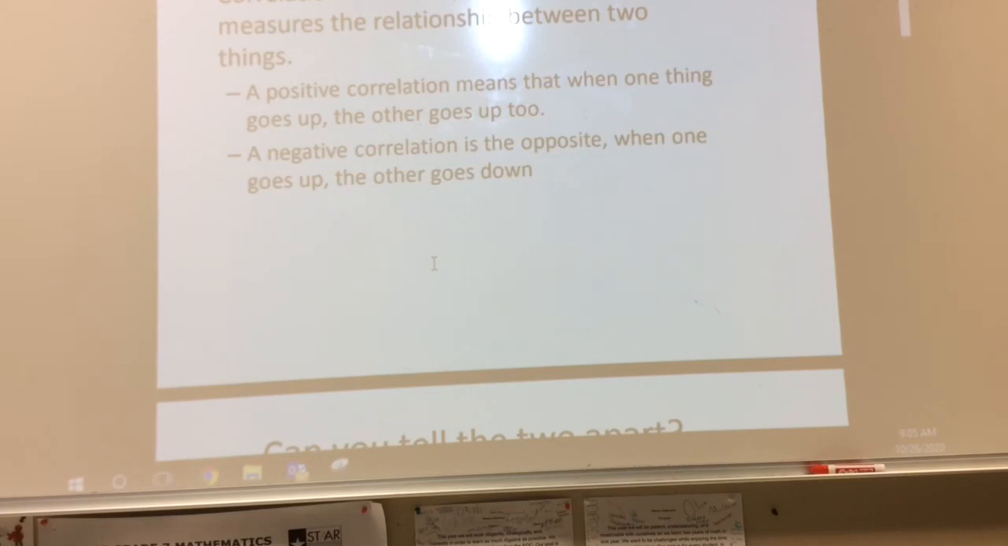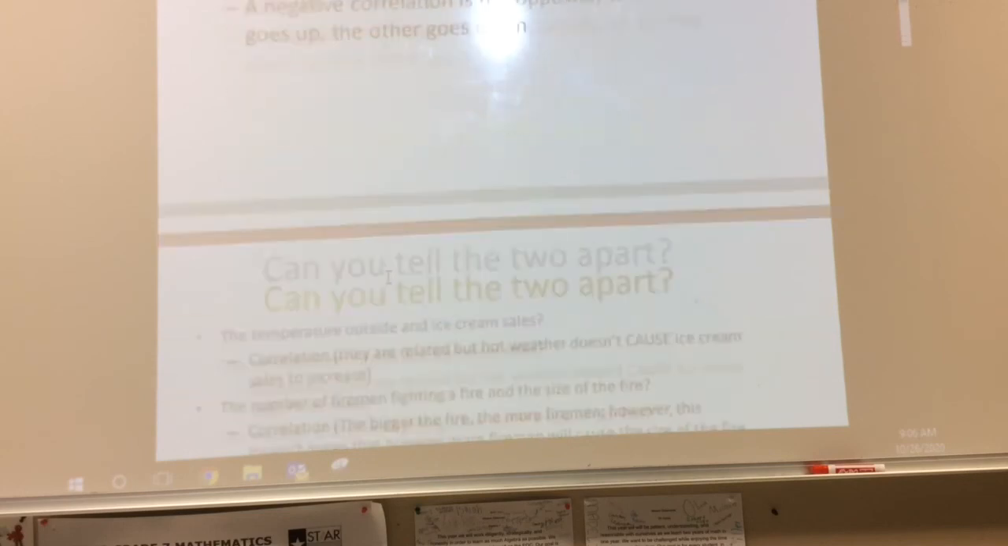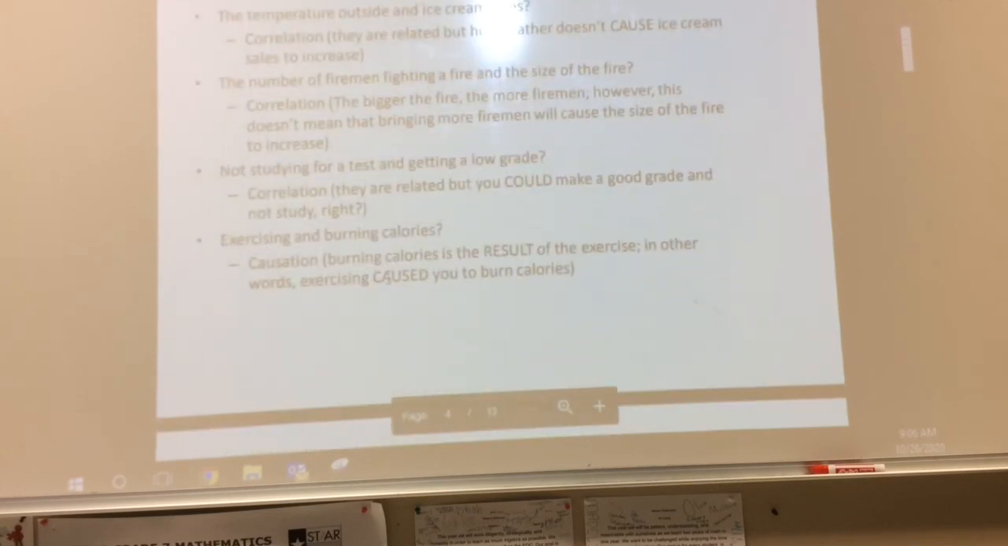If we want to make this more of a mathematical term, it's the way that x affects y. X is your independent variable, y is your dependent variable. So we're trying to figure out which one is causing it to happen. Can you tell the two apart? The temperature outside and ice cream sales. Well, correlation, they are related, but the weather does not cause the ice cream sales to increase. Do we agree with that?